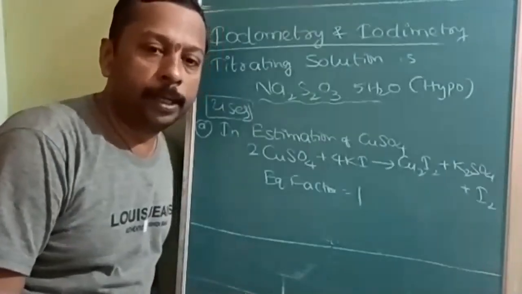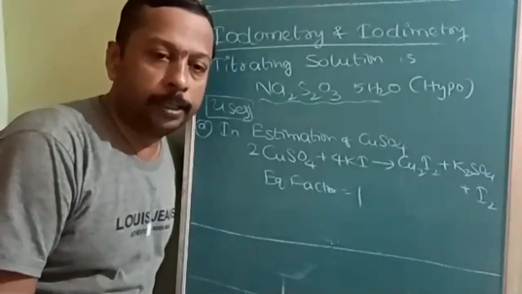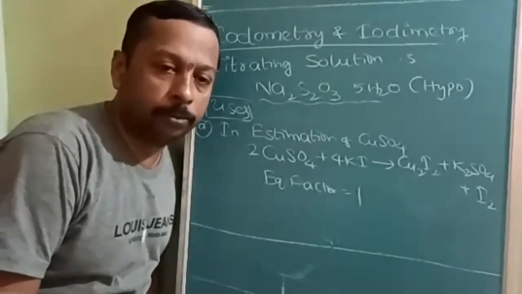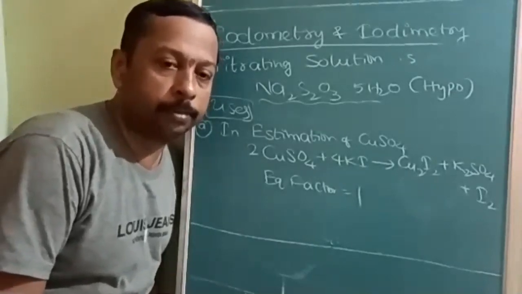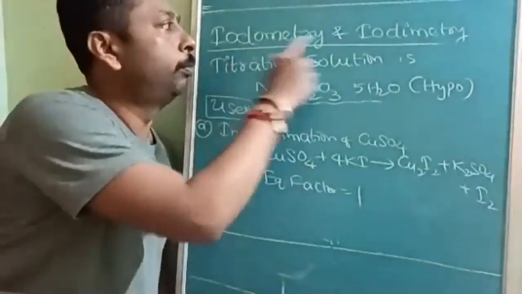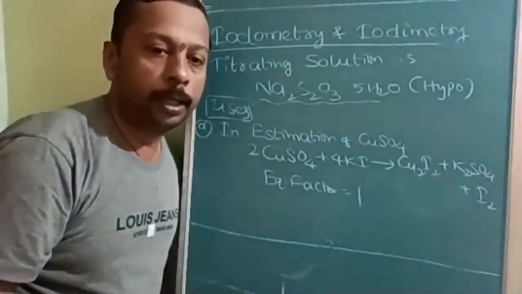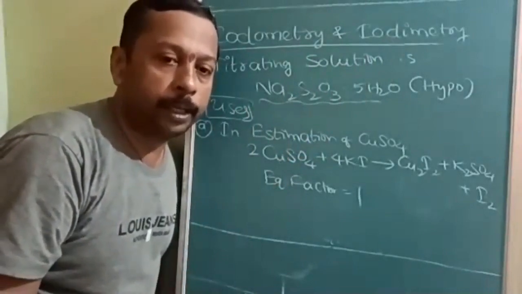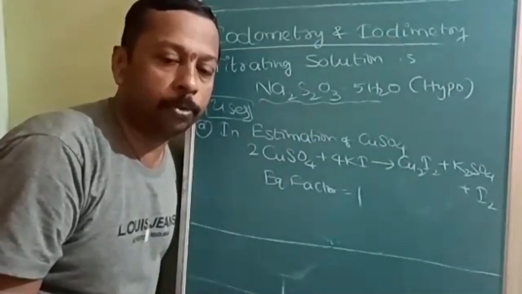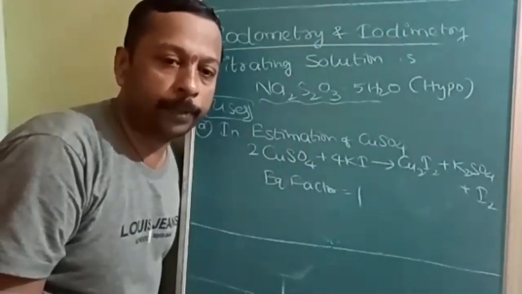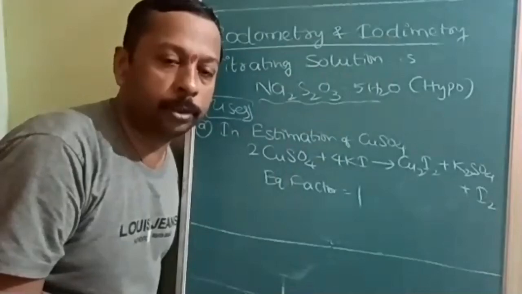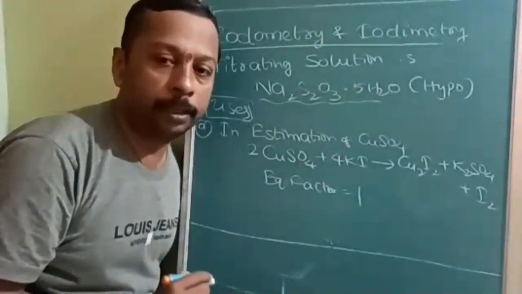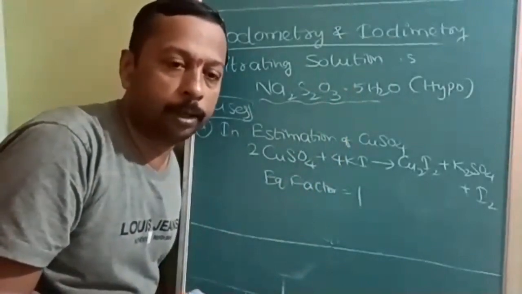Okay, iodometry and iodimetry both are interchangeable because iodine can convert from I- to I2 and I2 to I-. That's why iodometry and iodimetry are studied together. And here the titrating solution in iodometry and iodimetry will be hypo. Hypo is a commercial name and it is Na2S2O3·5H2O. So all of you should practically solve this molecular mass. It is going to be useful.